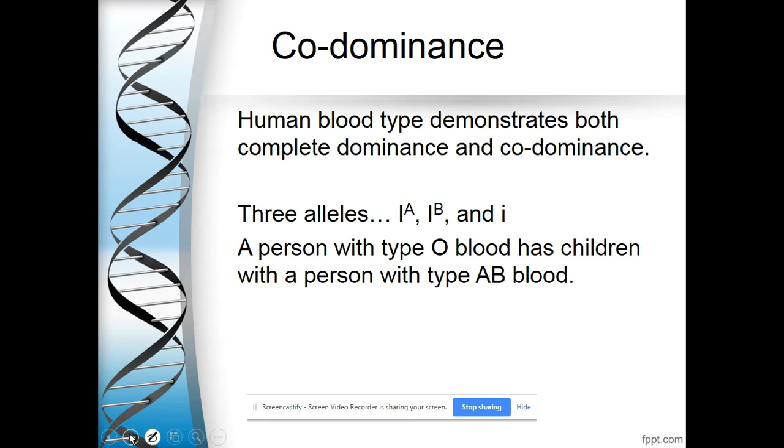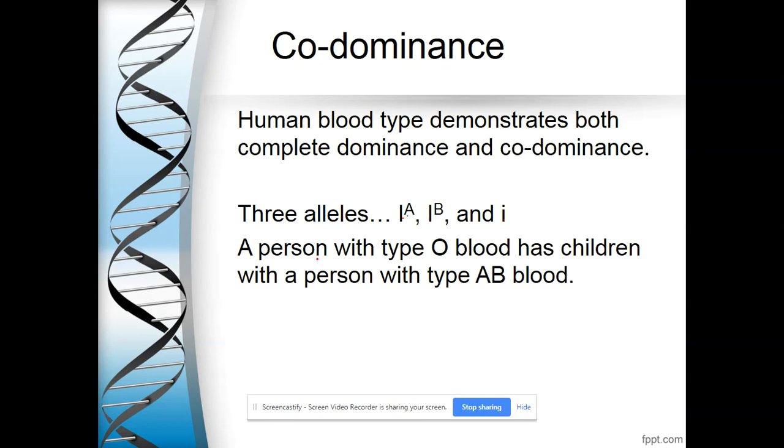We humans have some traits that are codominant. One example is human blood type, which is interestingly both codominant and normal dominant. So there are 3 alleles instead of only 2. So instead of being big A and little a, we have big I and little i, but we have 2 different versions of that dominant I. We have A's and B's.